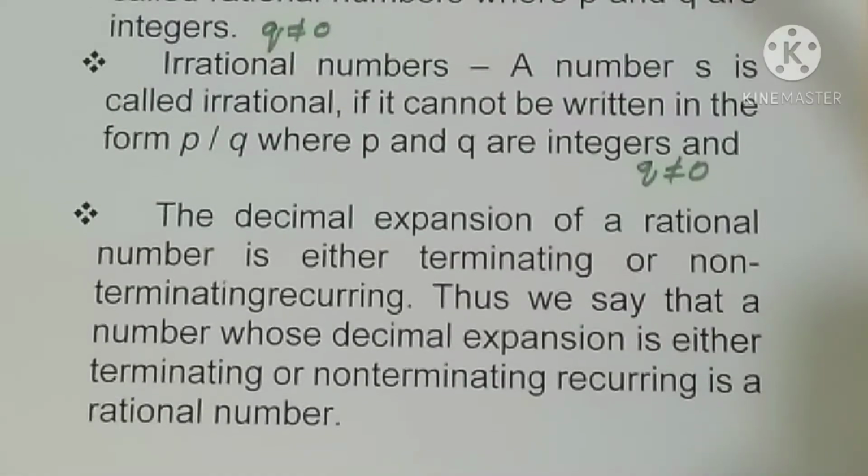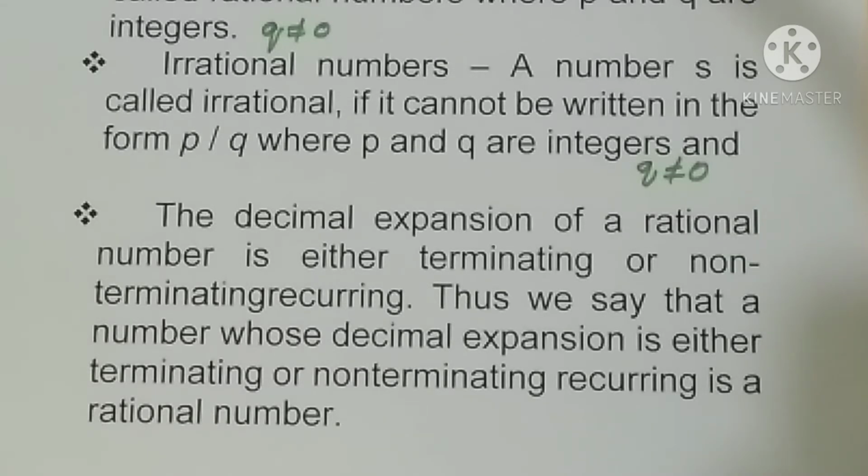The next we have to learn about the decimal expansion of rational and irrational numbers. First we will go through the decimal expansion of a rational number. The decimal expansion of a rational number is either terminating or non-terminating recurring. Thus we say that a number whose decimal expansion is either terminating or non-terminating recurring is a rational number only. So the converse statement is also true in this case.